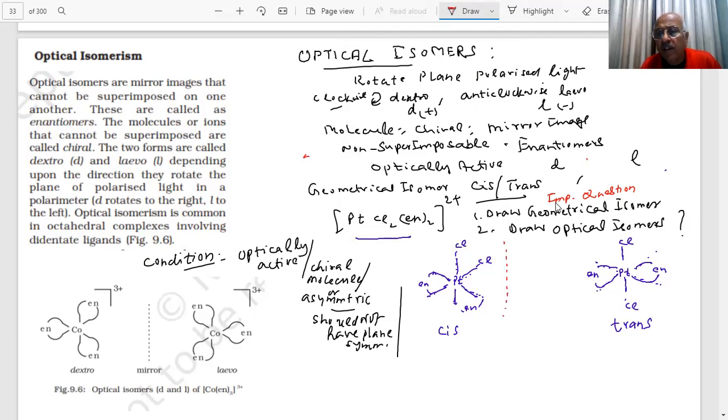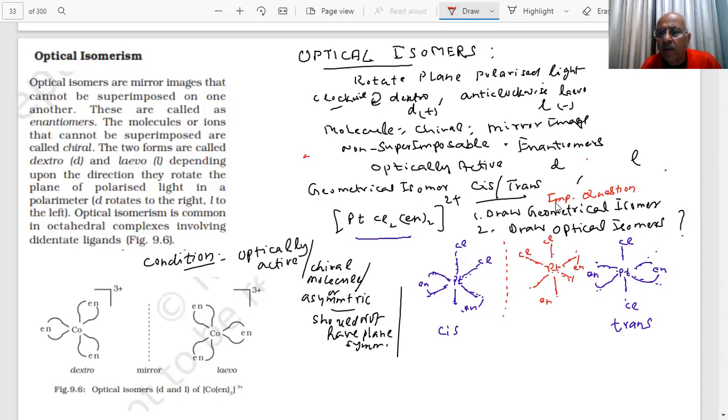First I draw these lines. Now, these Cl are coming here. This is your en. This en in the mirror will go here, and this will go here. So the mirror image will look something like this.